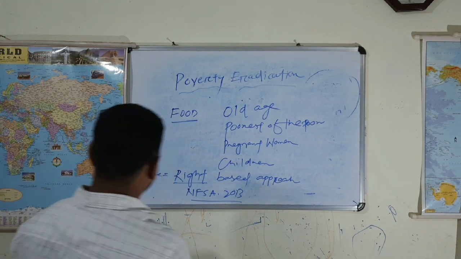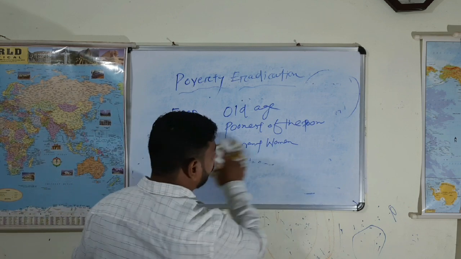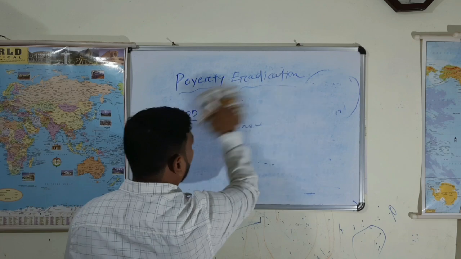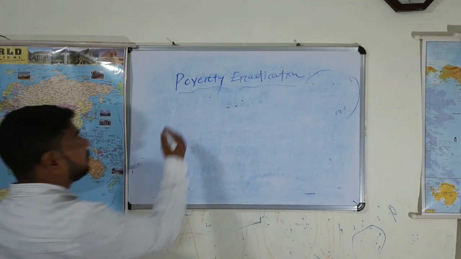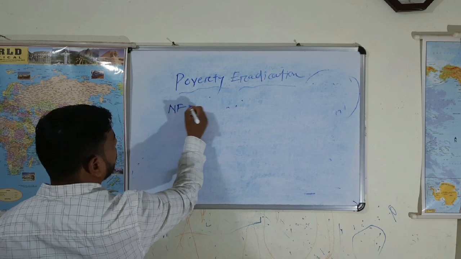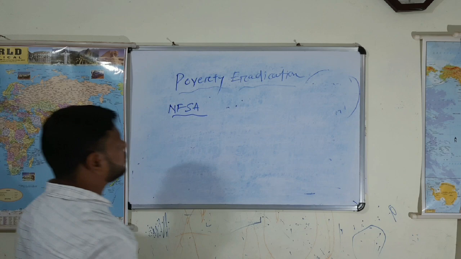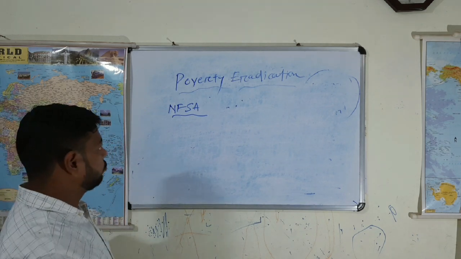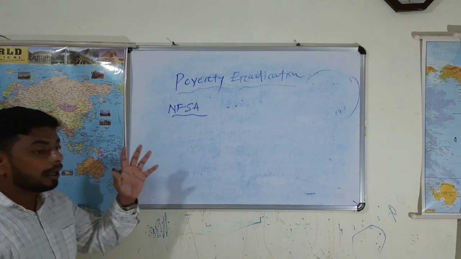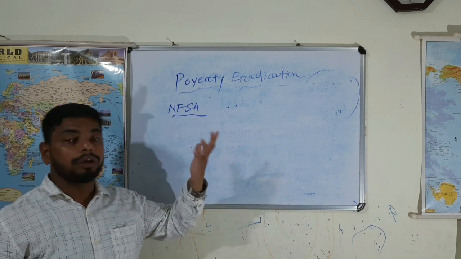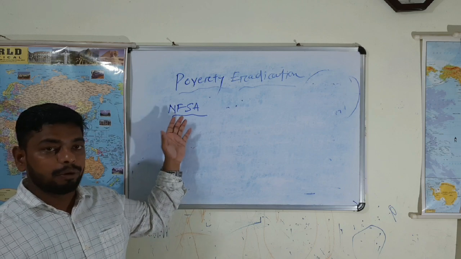It will also be reflected in various policies and programs, and under the National Food Security Act various things have been mentioned. We will learn what it is and when it was launched. It's an act, so legal provisions are there.